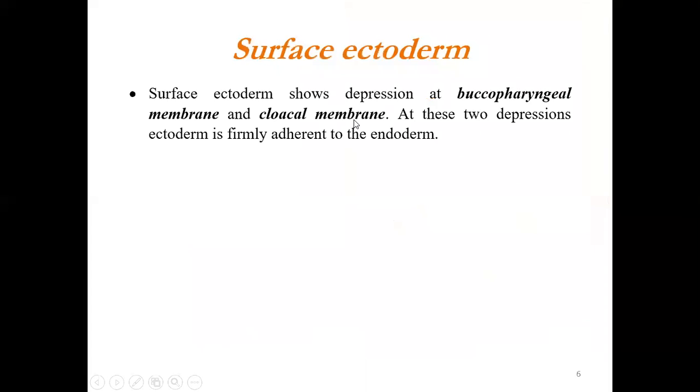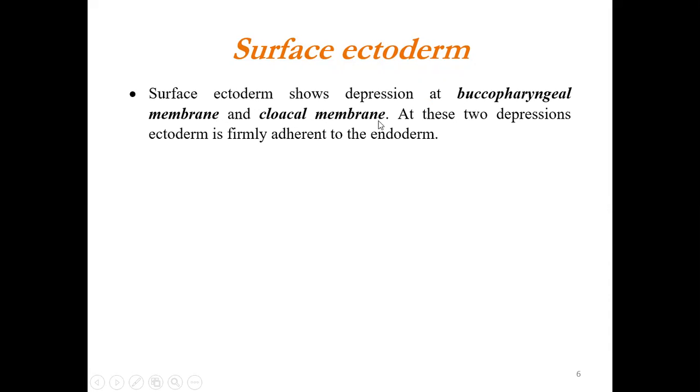So, firstly, what will you see on the surface ectoderm? The surface ectoderm will show two depressions, one at the buccopharyngeal membrane just ahead of the precaudal plate, and one caudally, that is the cloacal membrane. At these two places, the trilaminar disc is not trilaminar, it is just bilaminar.